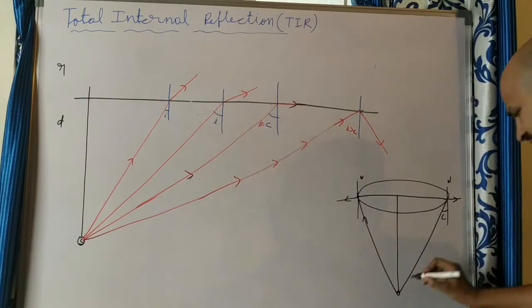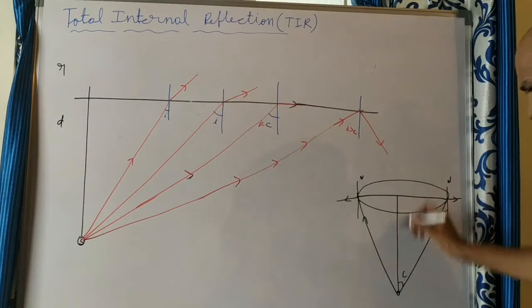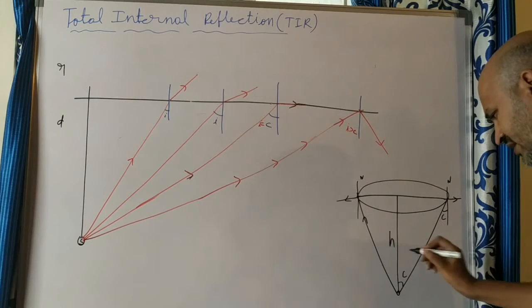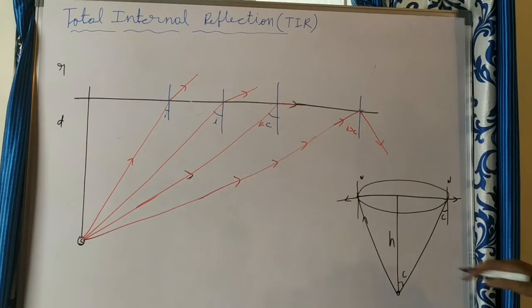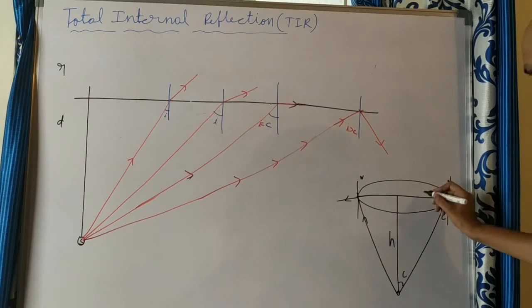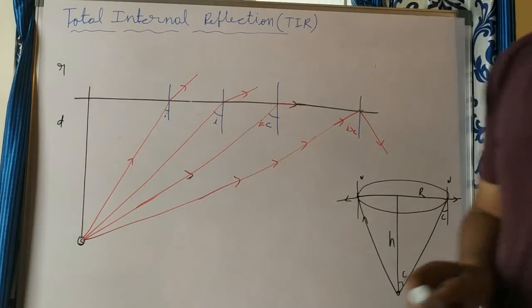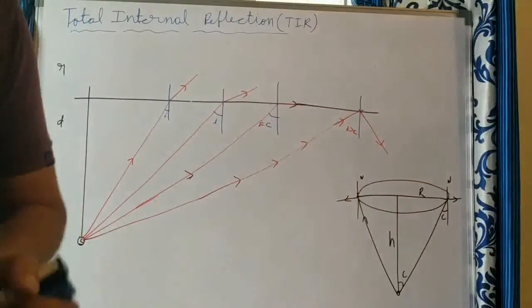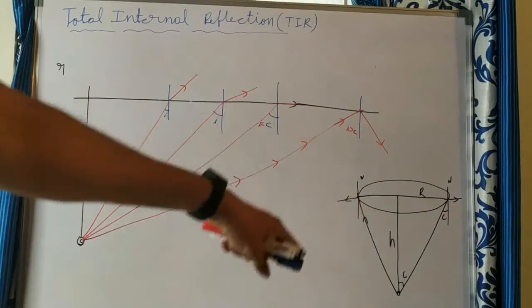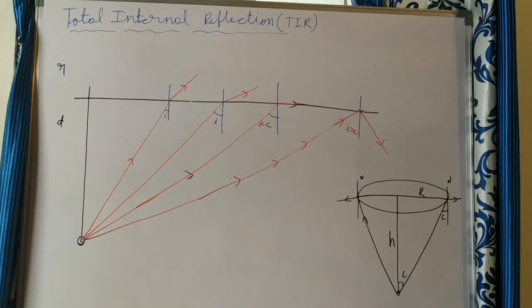So this angle is C, means this also C. Suppose the bulb is placed at a depth h. You can take the height of the water above the source, and the radius r you can take. What is r? The radius of the circular portion up to which that bulb or source of light, placed h depth below the surface of the water, can be visible from outside.